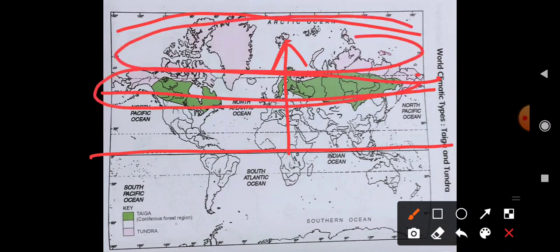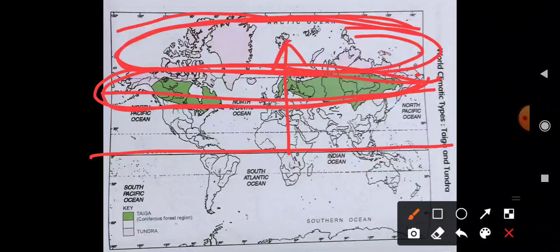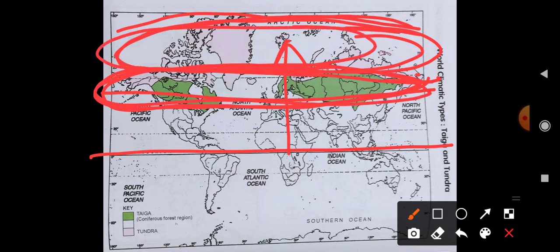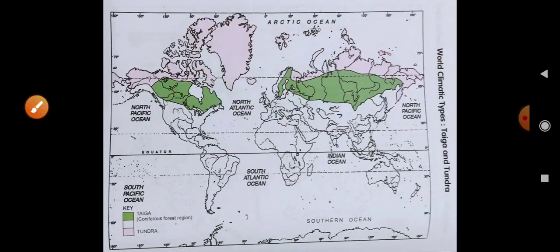First of all there is a taiga, then there is a tundra. The less cold part is called the taiga, and the very extreme part, where the climate is extremely cold, is tundra. I hope it is also clear. So you just understand this is the part and these are the two parts of taiga and tundra. In the taiga there are also coniferous forests.